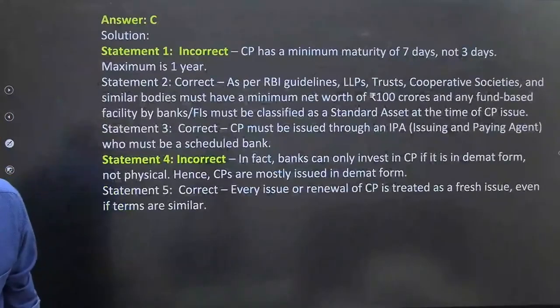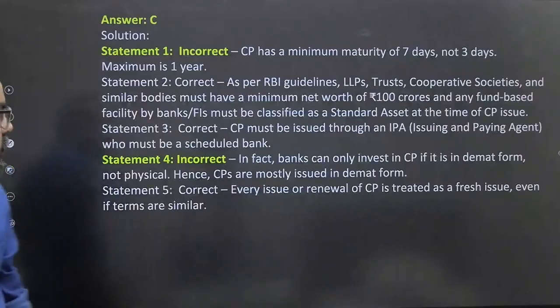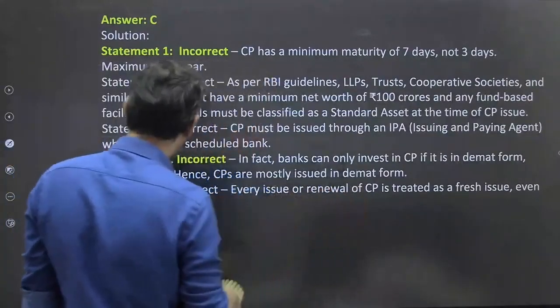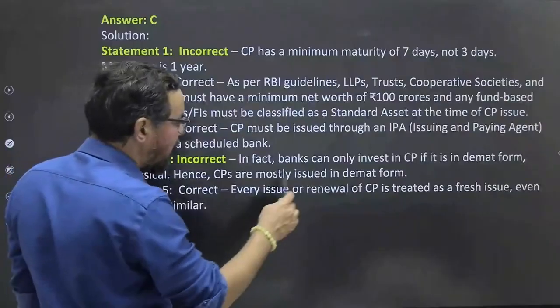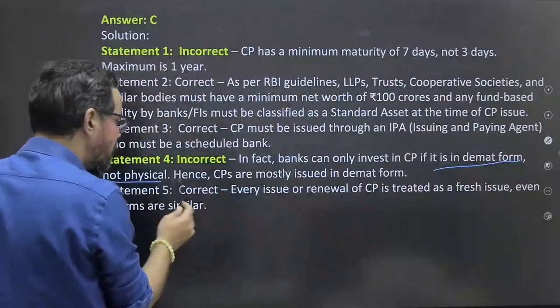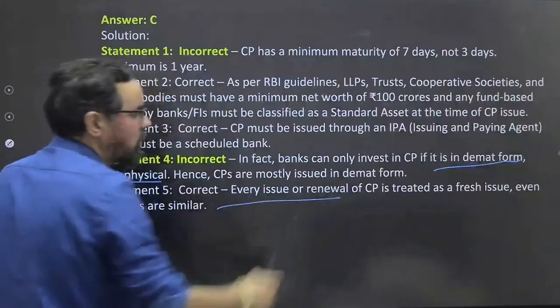Rakesh sir, you are saying B. No. Anyone else? So C it should be. It should be in demat form. In fact, banks can only invest in CP in demat form, not physical. And this is a true statement.